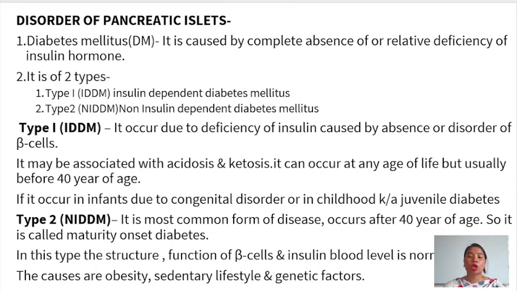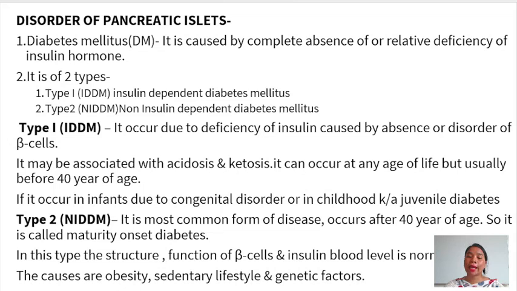Then we will see what is type 2 diabetes mellitus. It is the most common form of the disease and occurs after 40 years of age. It is also called maturity onset diabetes. In this type, the structure and functions of beta cells and the insulin blood level are normal. The causes are obesity, sedentary lifestyle, and genetic factors.